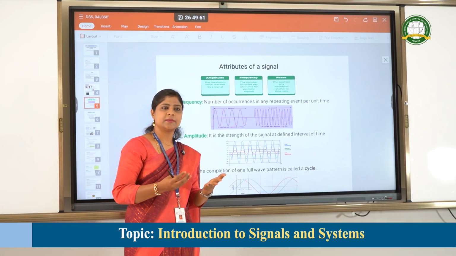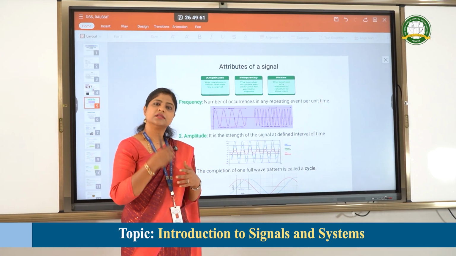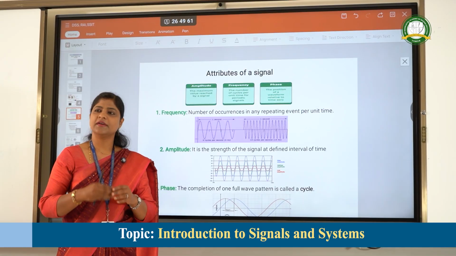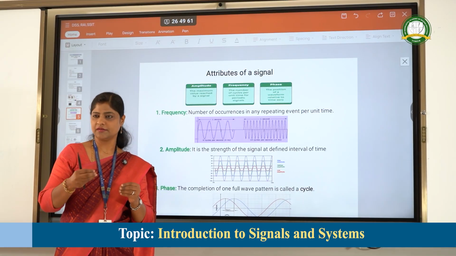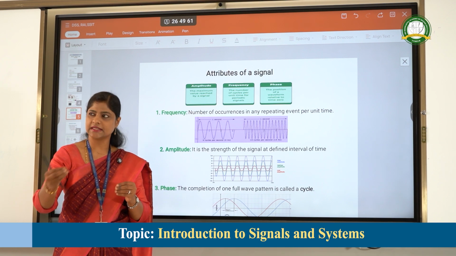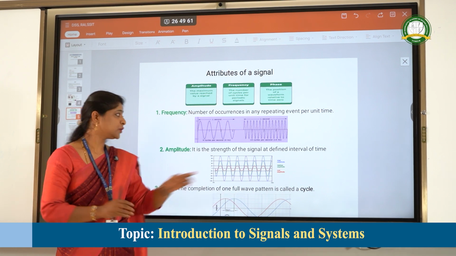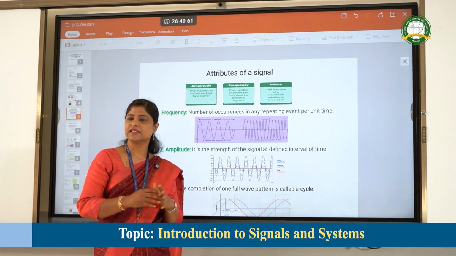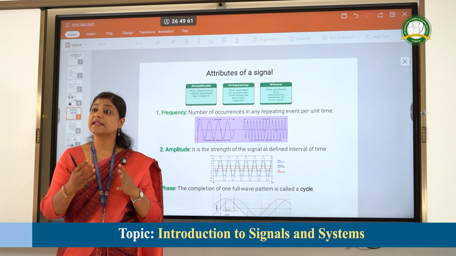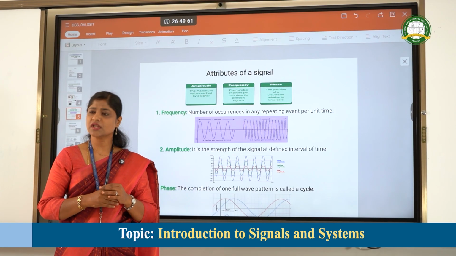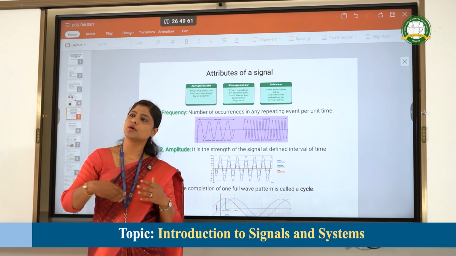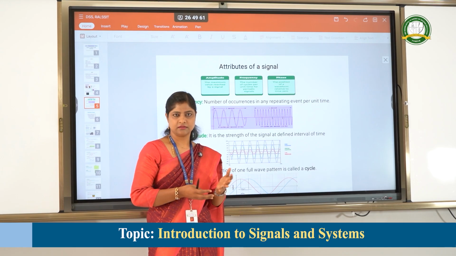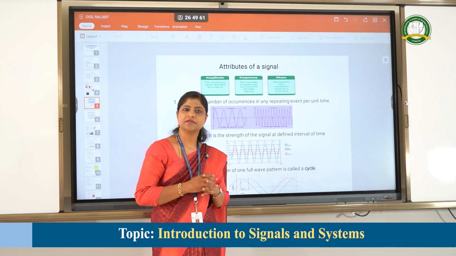Frequency is nothing but the number of cycles per second. Whenever we say a signal has a frequency, the signal should be a repeating event. It should be repeating. Only then can we say a frequency exists for that particular signal. If the signal does not repeat, then the frequency will not be there. We can't say the signal has that frequency.